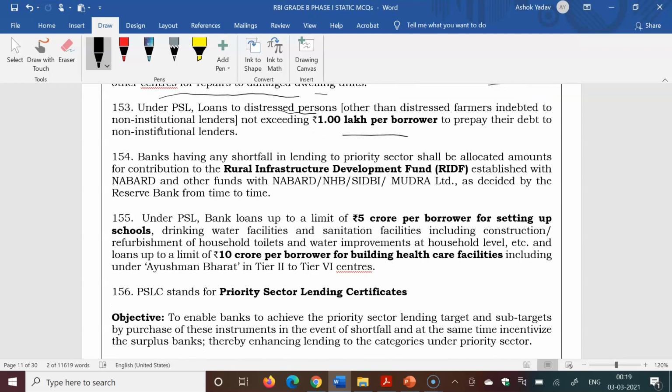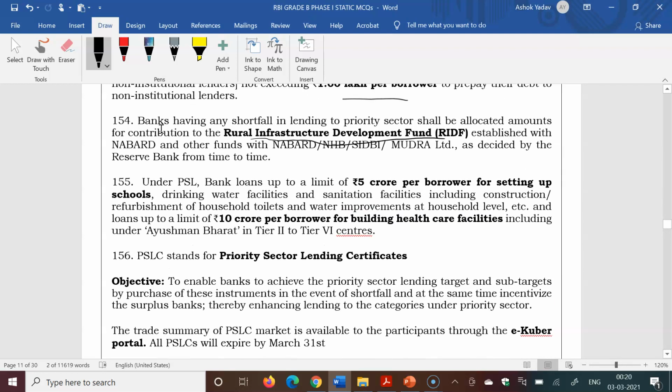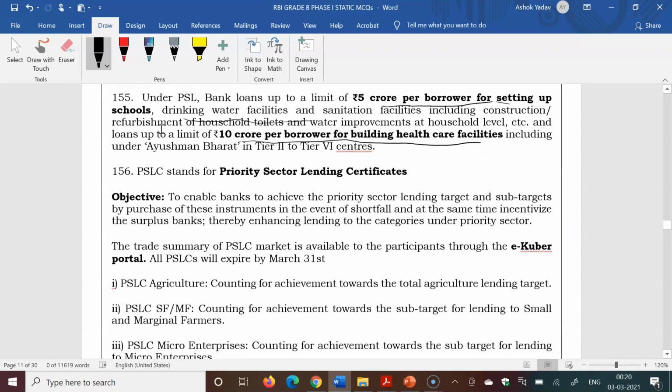Any shortfall in priority sector lending will be transferred to RIDF, Rural Infrastructure Development Fund, that is managed by NABARD. Under PSL, bank loan up to a limit of 5 crore per borrower for setting up schools, drinking water facilities, sanitation, and 10 crore per borrower for building healthcare facilities in the social sector.